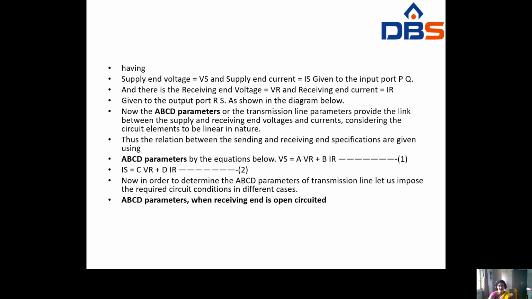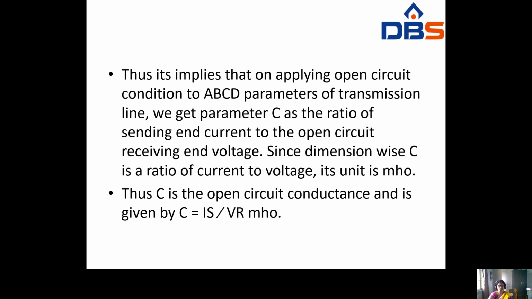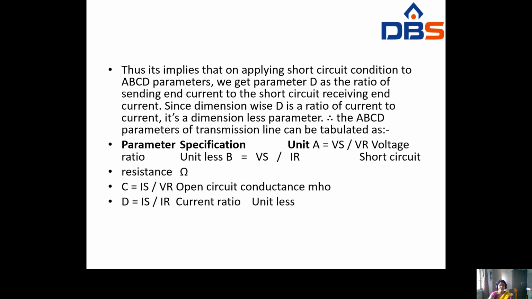At that time D will also be dimensionless, like A. Thus it implies that applying short circuit condition, you can get D as the ratio of sending end current to the receiving end current. So that means D is a ratio of current to current. It is also a dimensionless parameter.